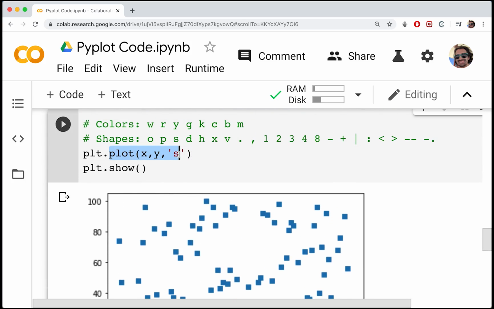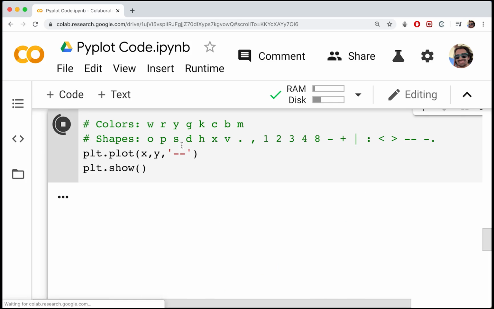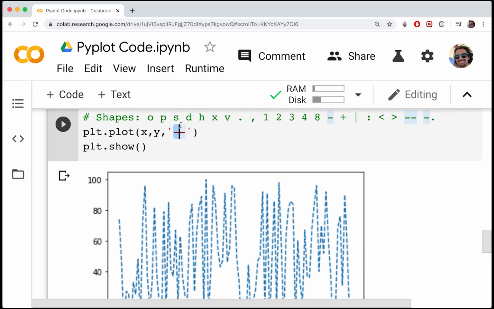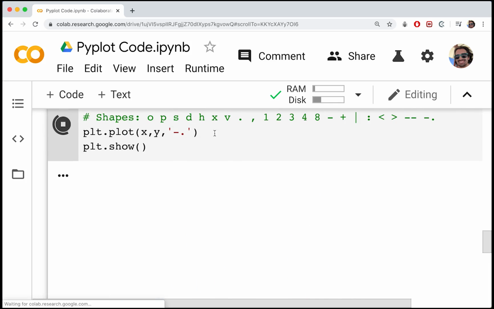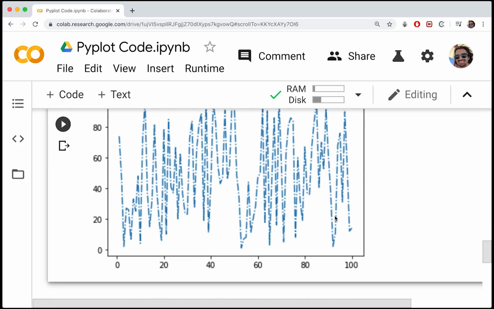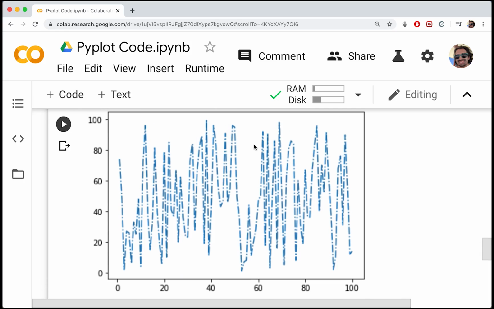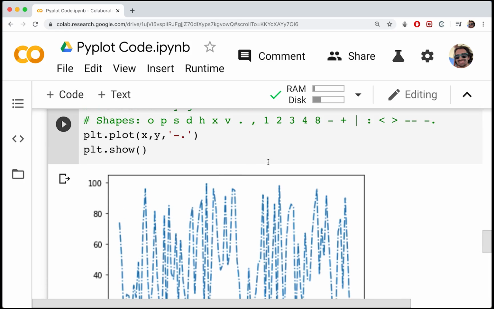So when we do plot and we add in not just a color but a shape, that actually automatically gets rid of the line unless we do one of these guys. If we do one of those guys, then the line comes back and that changes the appearance. So let's say we wanted the double dash like this. You can see we get a dashed line. We could do dash and dot, like so. Okay, and I think that's kind of ugly, but in some graphs that might actually end up looking good.